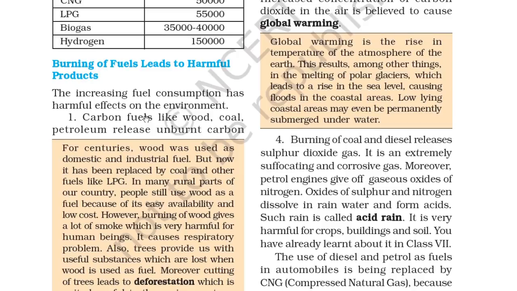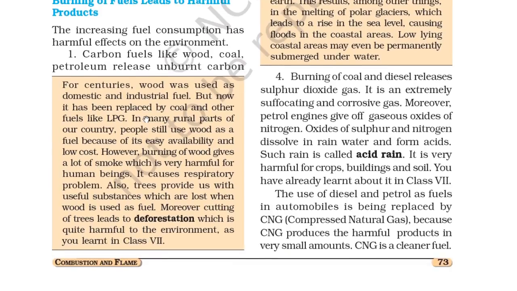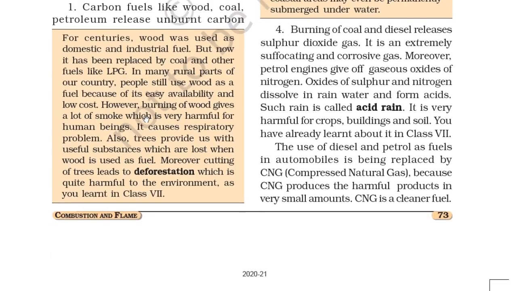Global warming is the rise of the temperature of the atmosphere of the earth. This results, among other things, in the melting of polar glaciers, which leads to a rise in the sea level, causing floods in the coastal areas. Low-lying coastal areas may even be permanently submerged in water because of global warming.